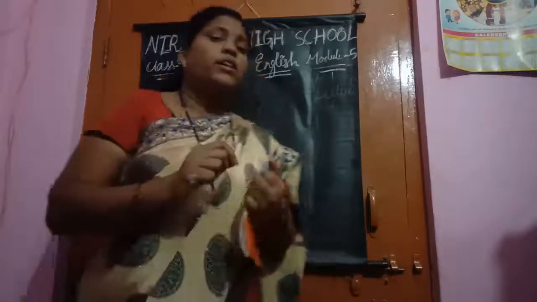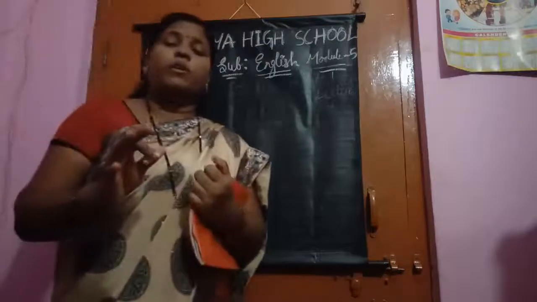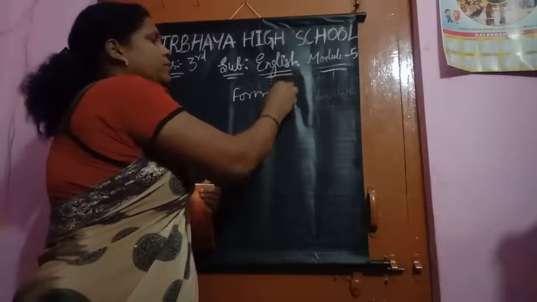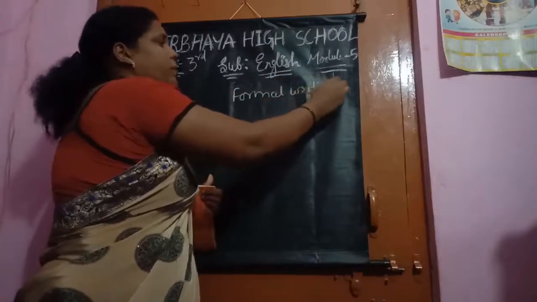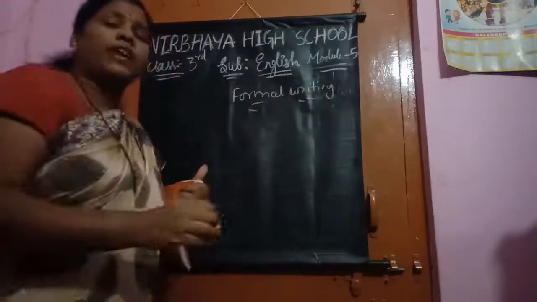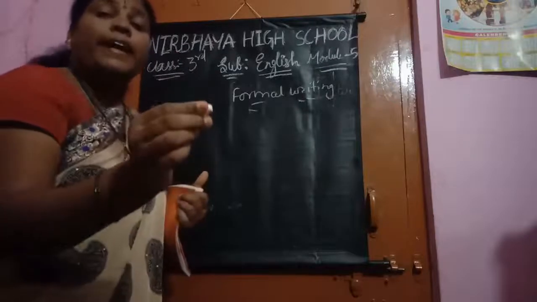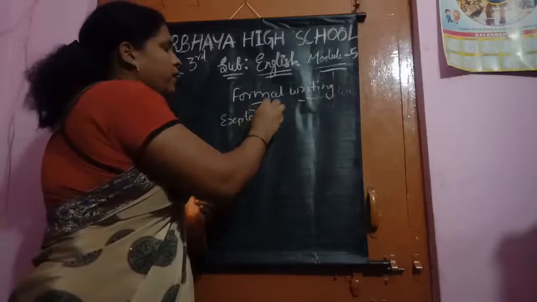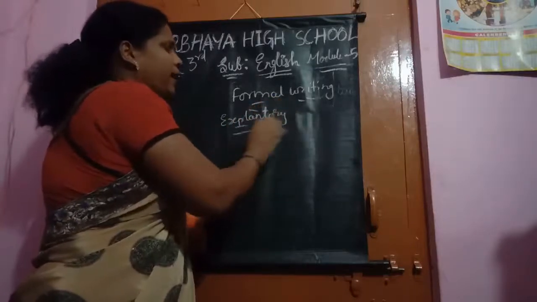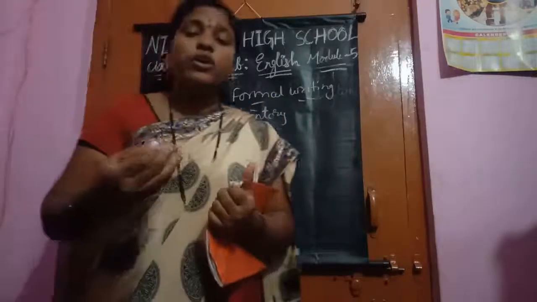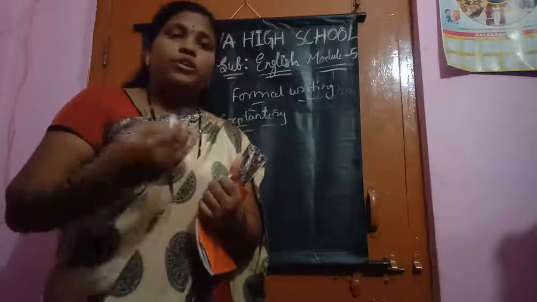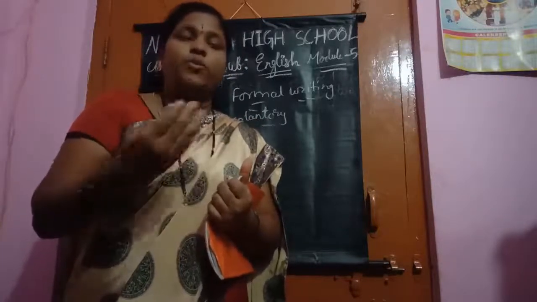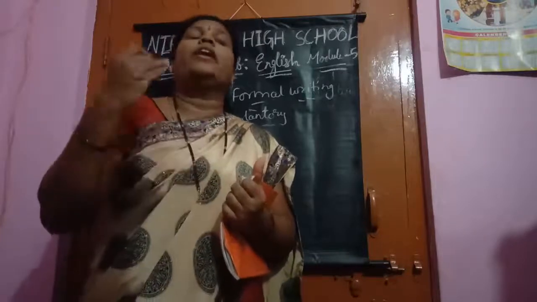Now we are going to learn about formal writing. What is the formal writing today? Yes, what is it, children? Explanatory writing. Explanatory writing means what? Explanation. You should write explaining. You should write like explaining the words and the sentence. What you are writing about, you should write as an explanation.